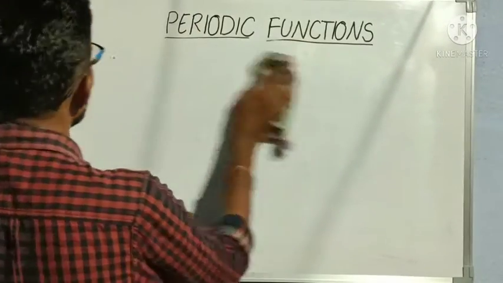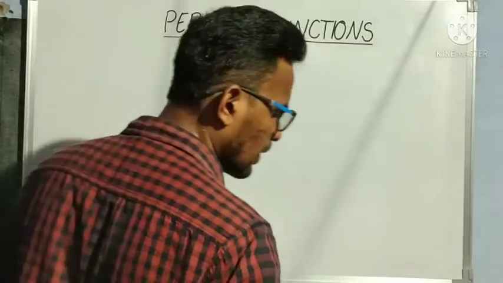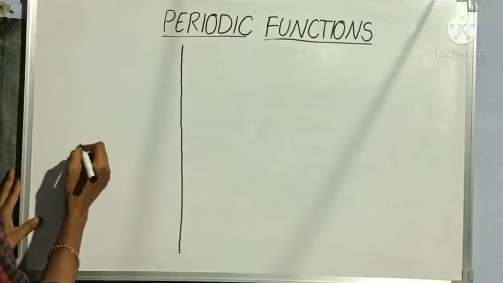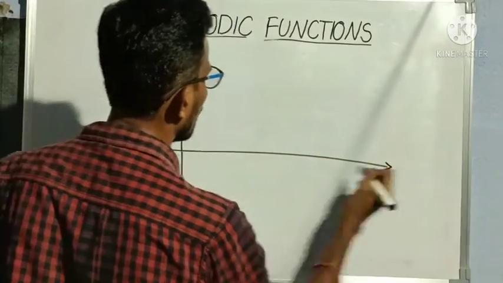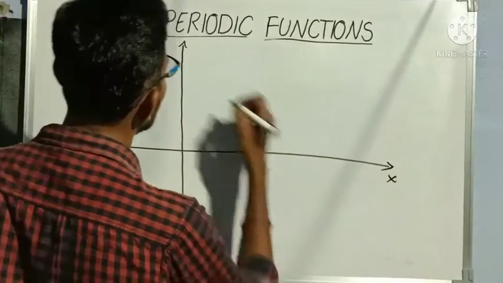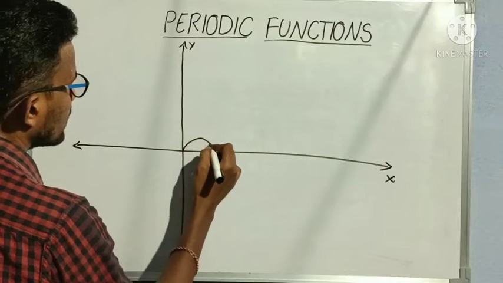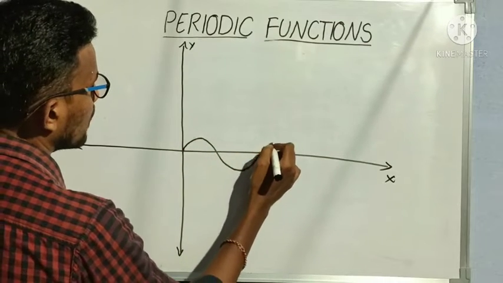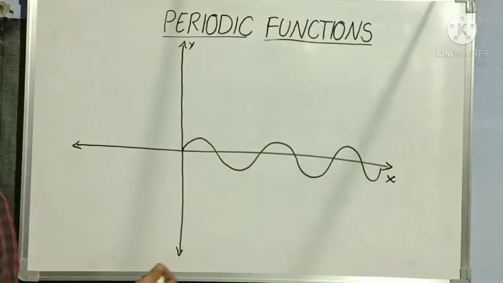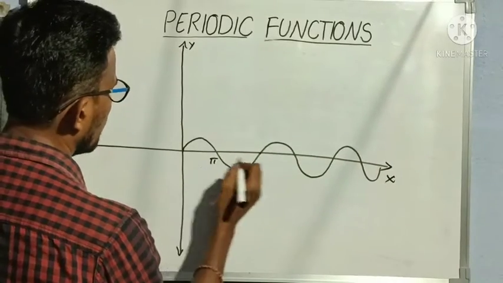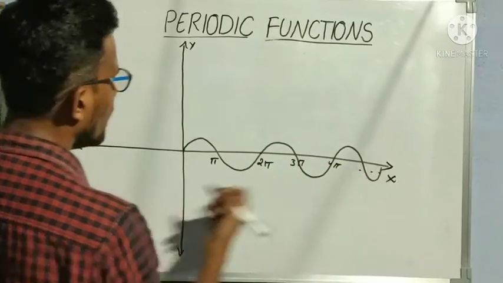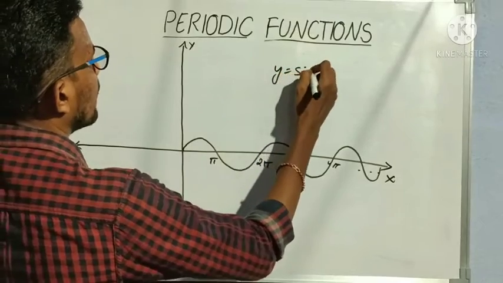What is the period of the modulus functions? Okay, so first suppose I'm taking the y is equal to sin x graph. This is the x axis, this is the y axis, and the y is equal to sin x graph will be going continuously like this, right? So this is pi, this is 2 pi, this is 3 pi, this is 4 pi, and so on. So this is the y is equal to sin x graph.